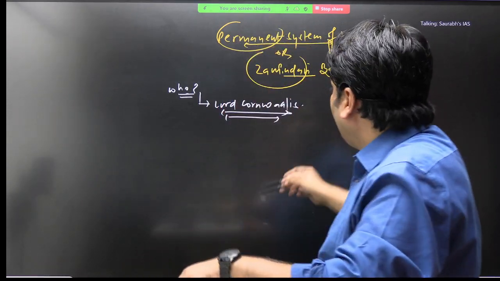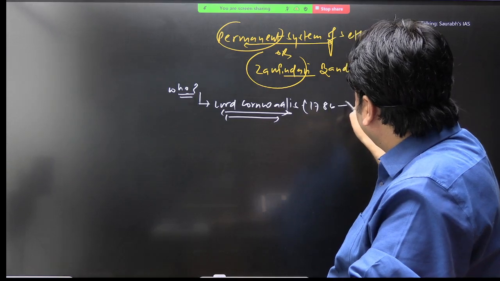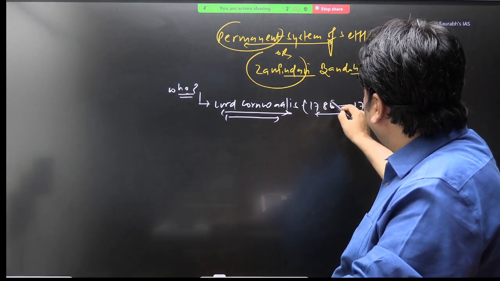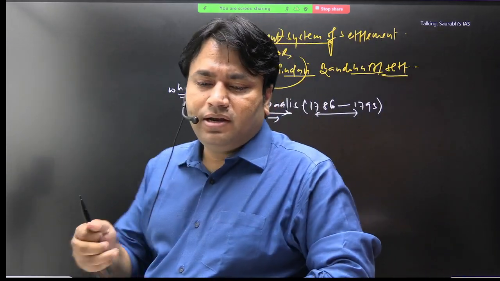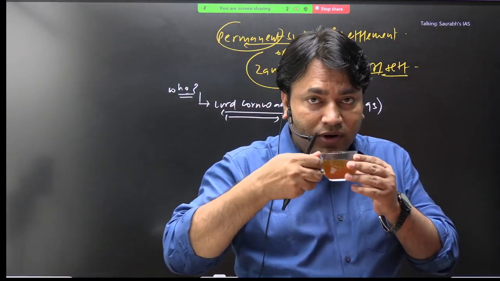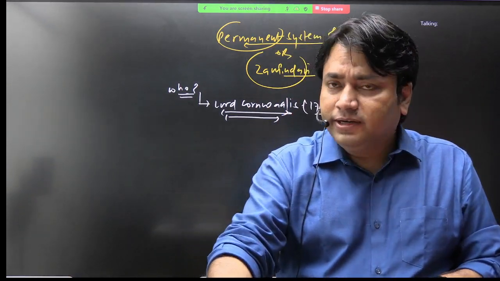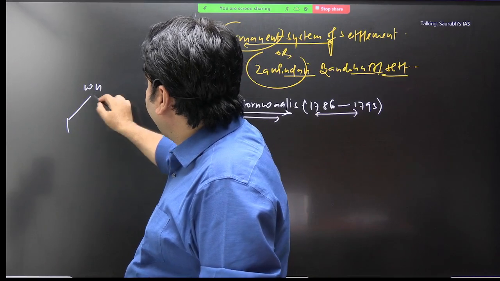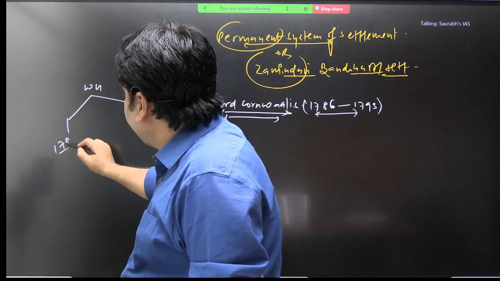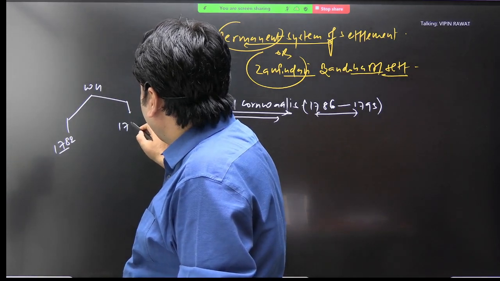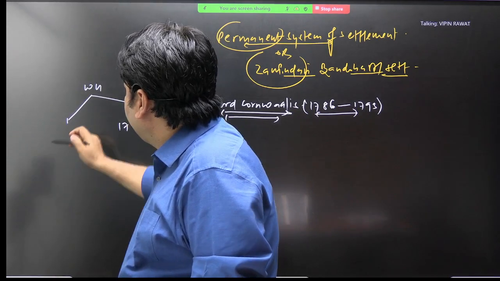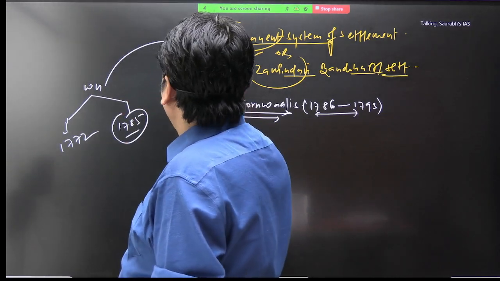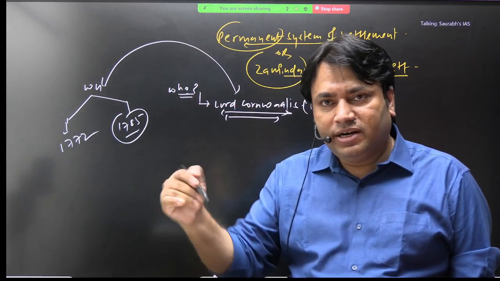Okay. And the time period of Lord Cornwallis is 1786 to 1793. यही time period है ना Lord Cornwallis का, 86 to 93. Now what we see here is that Warren Hastings, what is the time period? थोड़ा relate करो चीजों को. 1772 to 1785. और इसके बाद क्या आ गया? लॉर्ड कॉर्नवालिस.